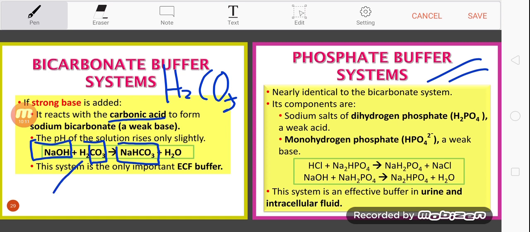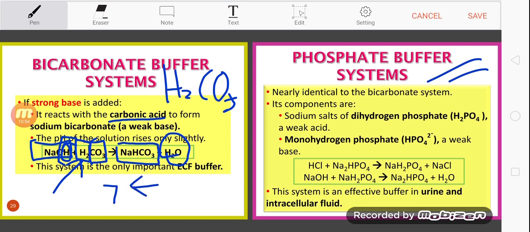This carbonic acid dissociates, right? So the H plus will tend to bind with the OH, producing water. So in this bicarbonate buffer system, the strong base eventually becomes a weak base, and this way it will give alkalinity, or basic condition of the body, not too basic, it becomes a weak base.